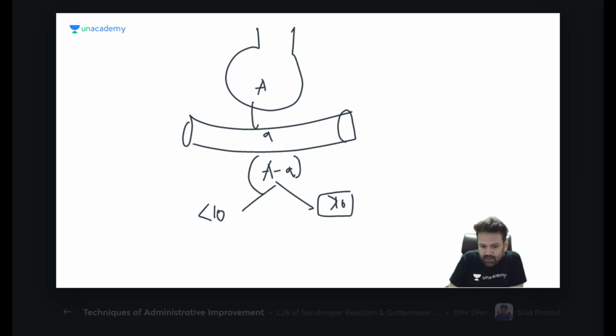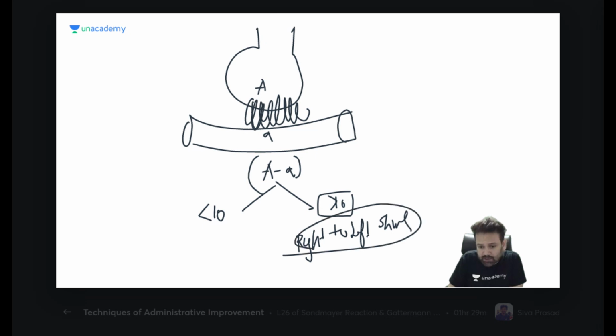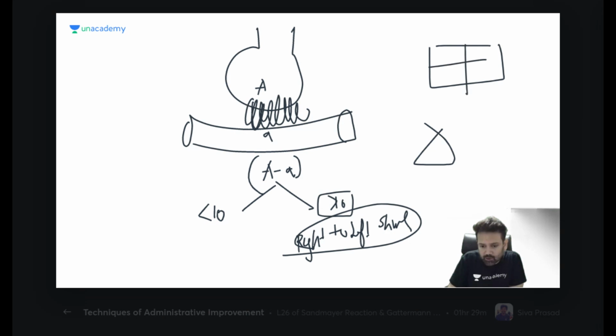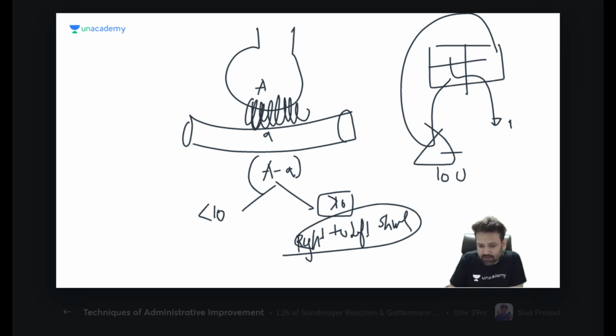The simple thing is that there might be some problem in the respiratory system, or there can be a right to left shunt. It means that blood is not going to the lung itself. For example, this is your heart and this is your lung. Normally it goes like that, but when there is a right to left shunt, it remains unoxygenated. So in your alveoli there will be 100, but in the artery it will be, suppose, only 40 because it is not oxygenated because of the right to left shunt.